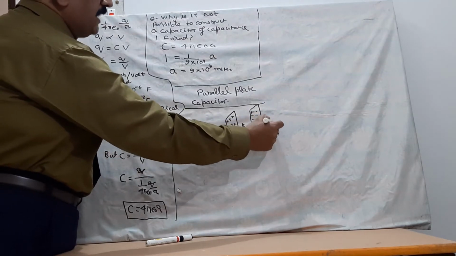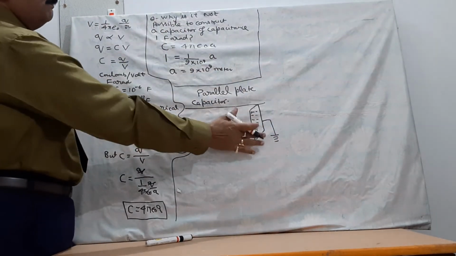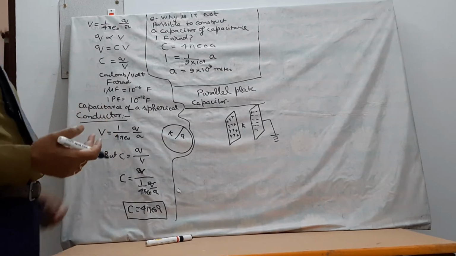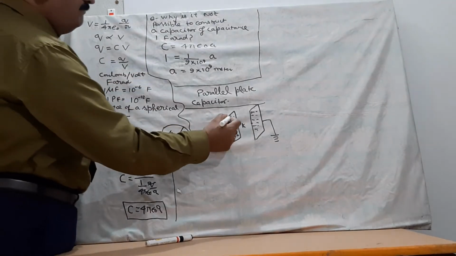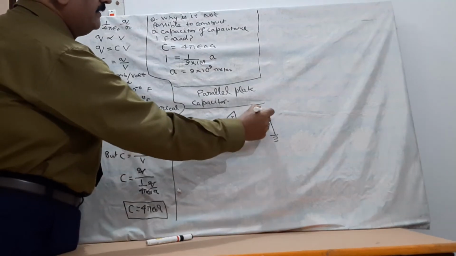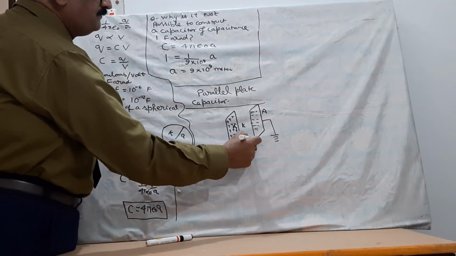Now the positive side is connected to Earth, so the whole positive charge will go into Earth, and this plate will become negatively charged. That's why this device can store a charge. Now suppose that the area of each plate is A, the area of this plate is also A, and the distance between the plates is D.